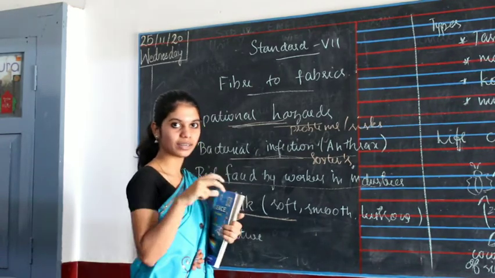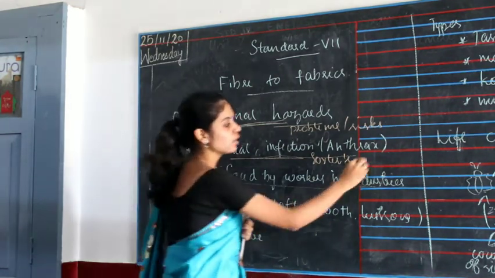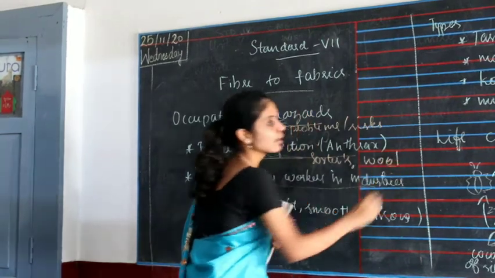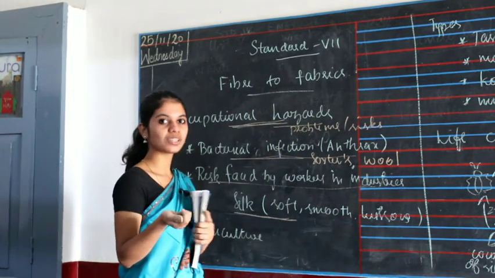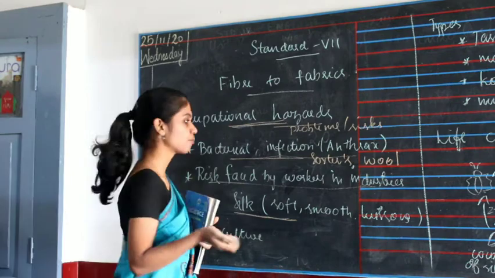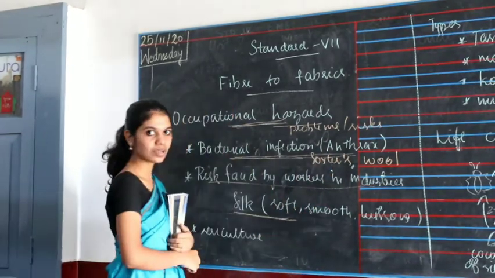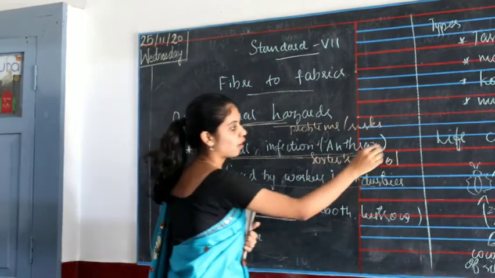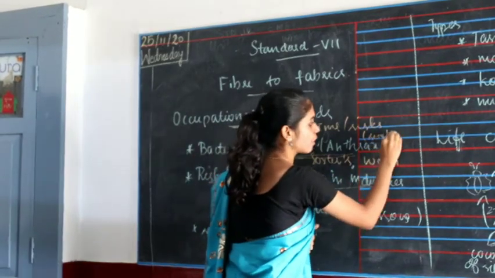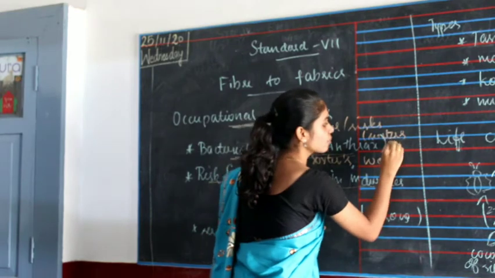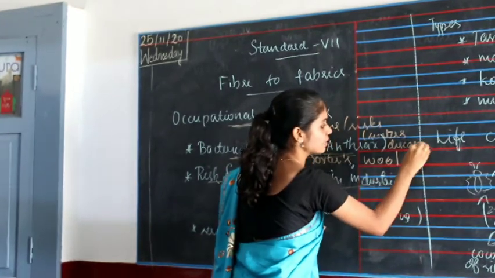Sorters sort the wool obtained from the animal according to texture, smoothness and colors. They get a bacterial infection called anthrax, also called sorters' disease, because sorters are the ones affected by this disease.